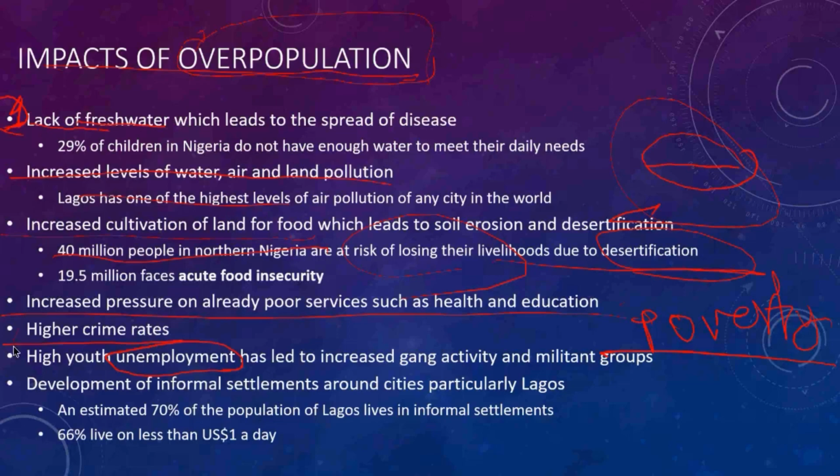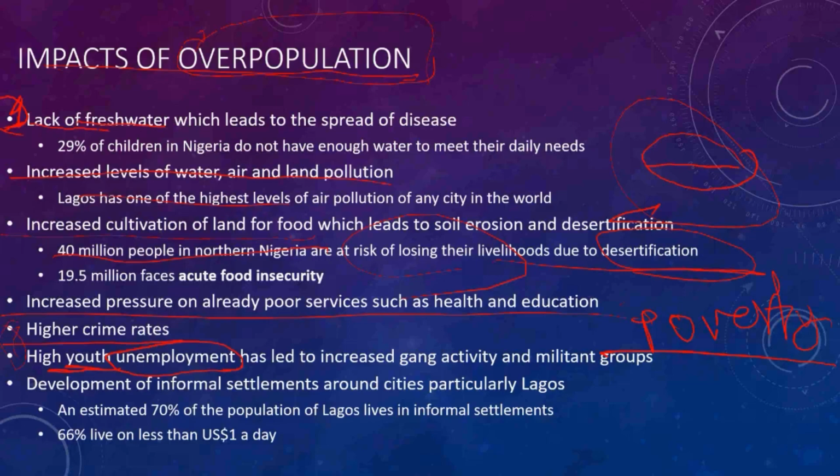So these two relate to each other. Why? Because if there is unemployment, people will turn to crimes to take money. So that is one of the worst impacts of overpopulation. And of course, youth need money to marry and to live their life.